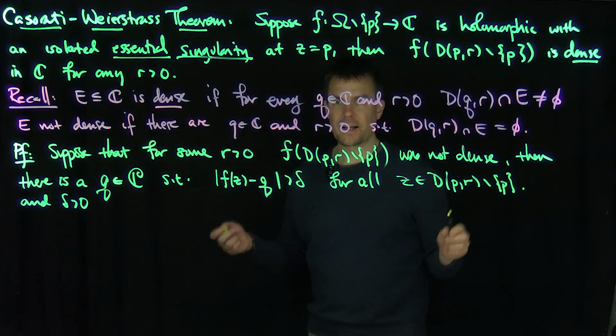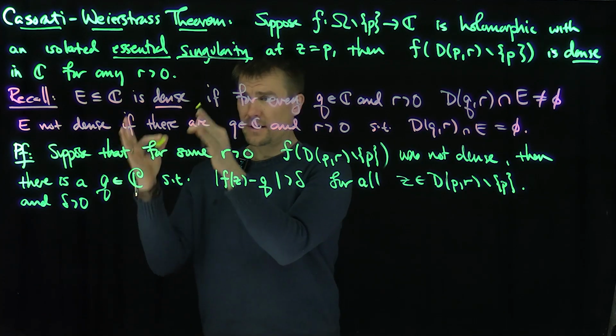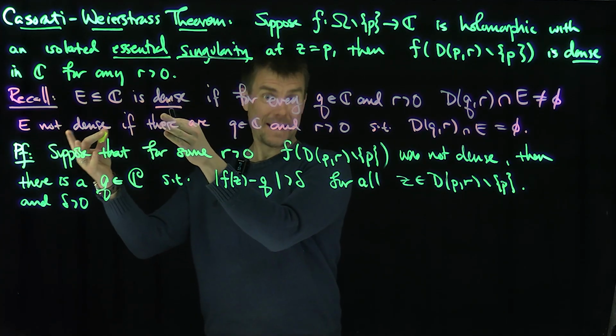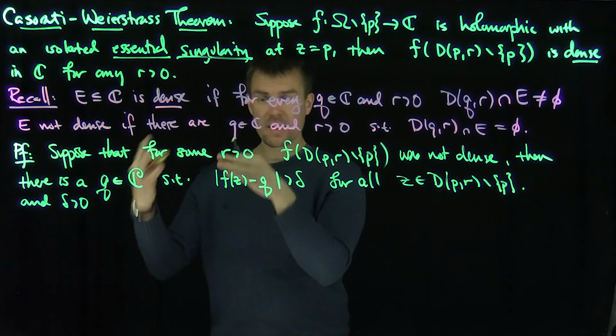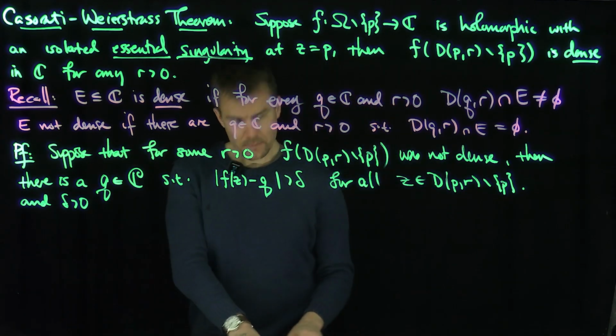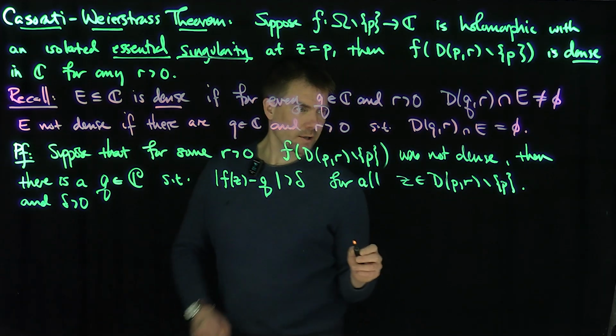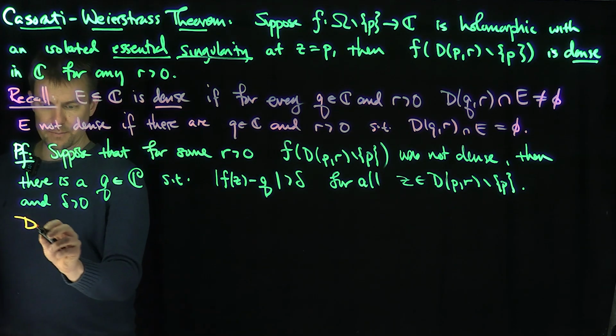Okay? That's simply just a definition of what it means not to be dense, right? I'm just strictly using that definition. Here's density, here's the complement to that definition, and I'm just using the complement of that definition. That's all I've done so far, okay? Good. Alrighty, and so now what am I going to do? So now I'm going to define a new function, as is typical in this business.